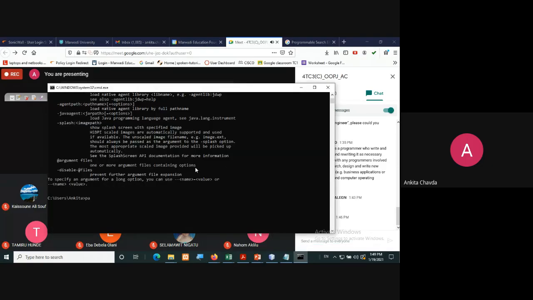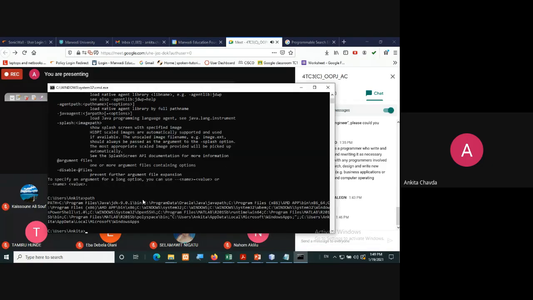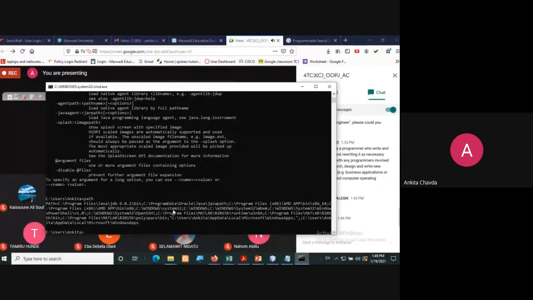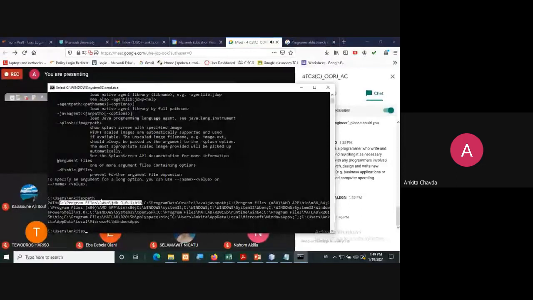If I simply write path, it will show you the path, and you can see over here that I have set so many paths, but for Java also there is one path. Have you seen this? C drive, program files, Java, JDK, this version, and bin. So my Java path is already set, but your computer does not have that path right now.